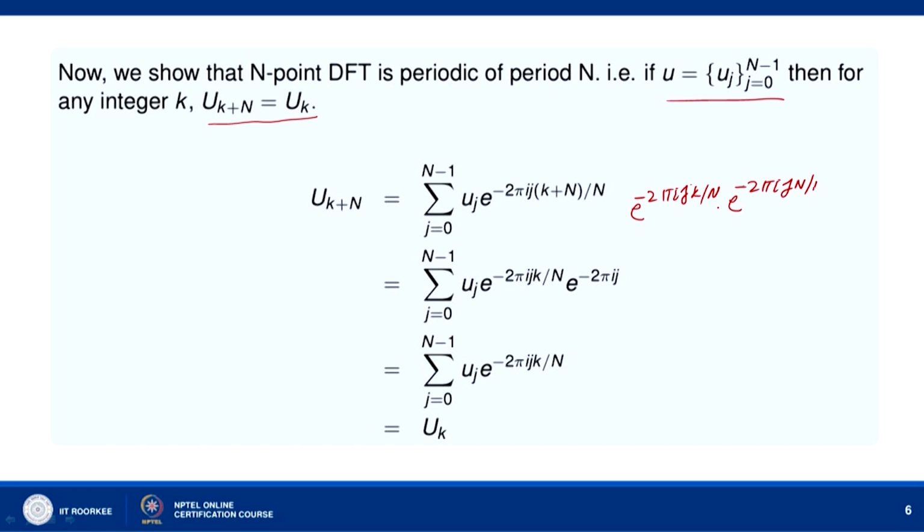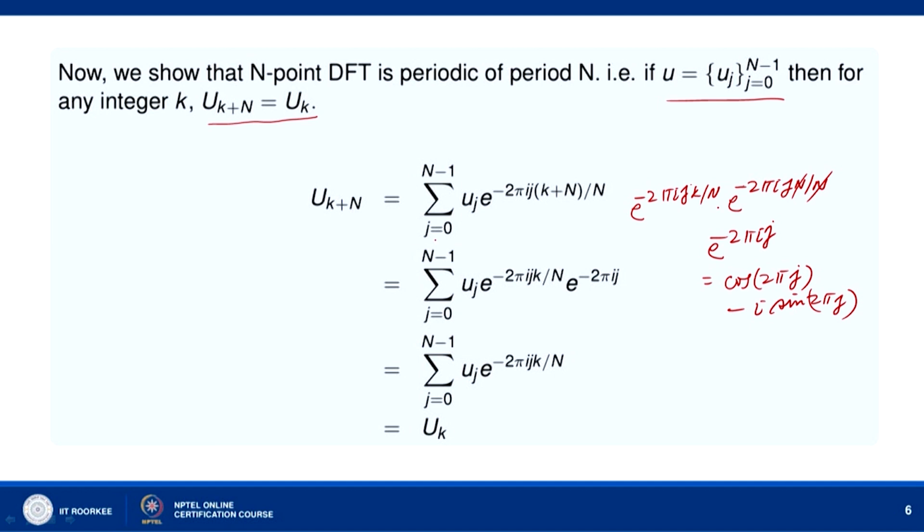So, this n will cancel with this n. Now, e to the power minus 2 pi I j is equal to cos 2 pi j minus I sin 2 pi j.